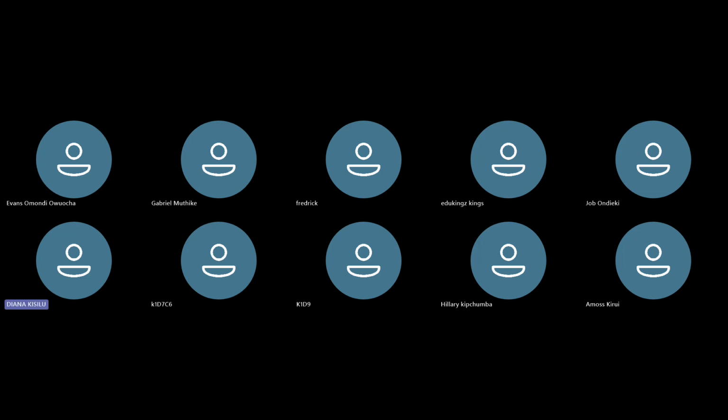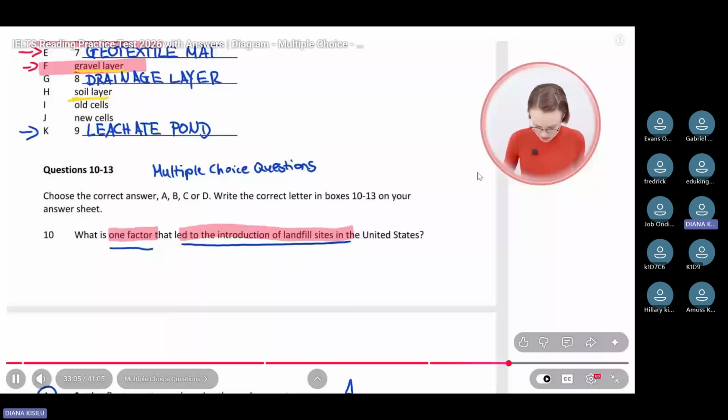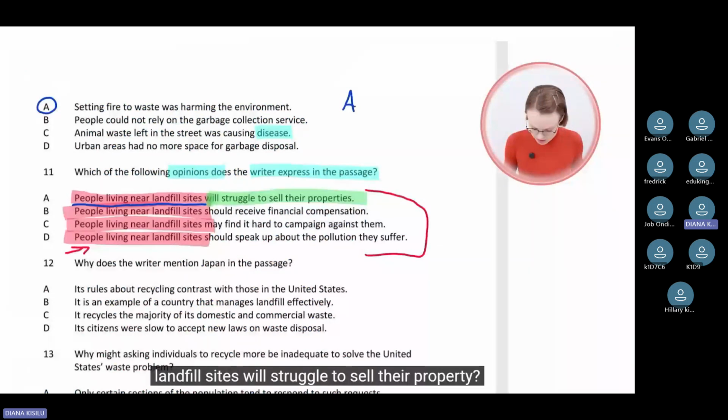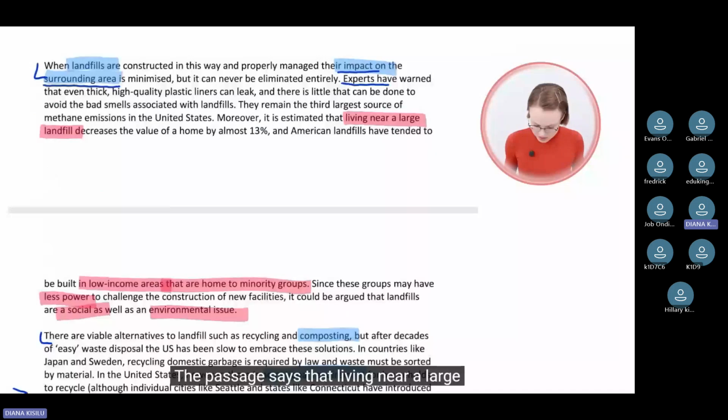What are the answer choices? People living near landfill sites will struggle to sell their properties. Is this an opinion of the writer? Does the writer say that people living near landfill sites will struggle to sell their property? Here you need to pay a lot of attention. The passage says that living near a large landfill decreases the value of a home by almost 13%. This is estimated.